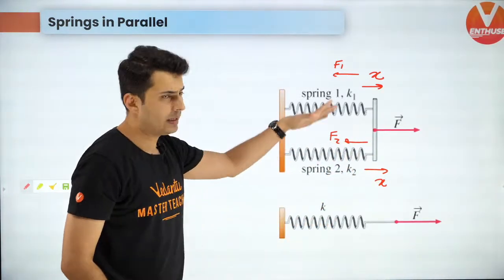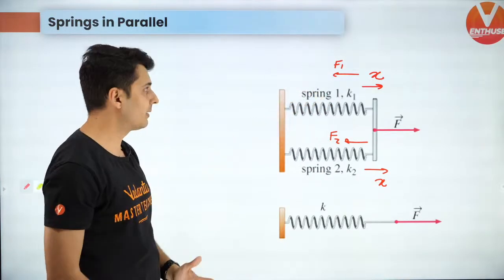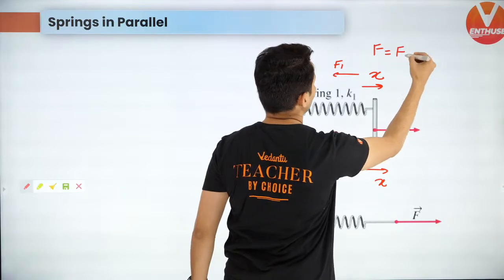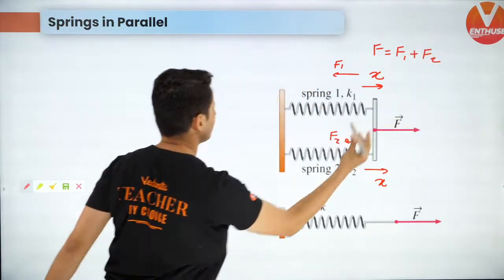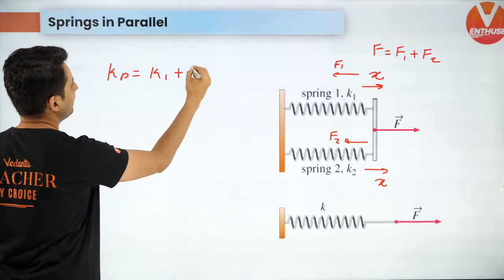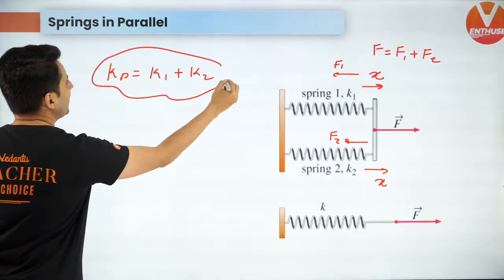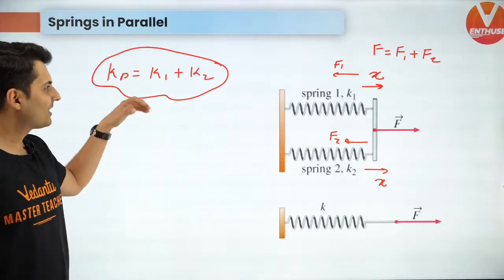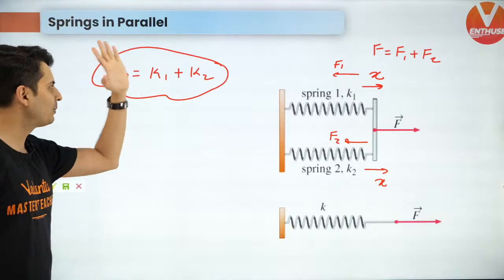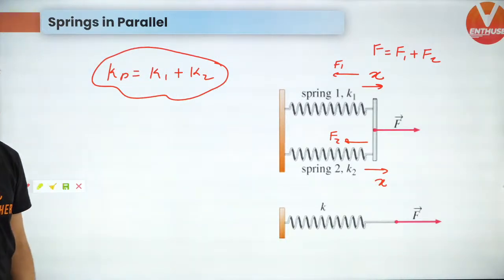And they might not be equal because the spring constants might be different. So the force gets divided, and in fact F will be equal to F1 plus F2. That's what will happen. And this equivalent spring constant will be K1 plus K2. So for parallel, it is the series formula for resistance, and for series it is the parallel formula for resistance. That's what you should keep in mind.